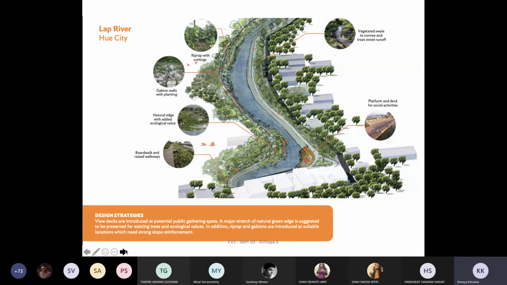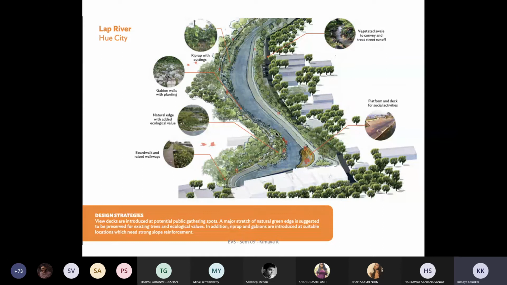The only thing is the amphitheaters that happen at the corners sometimes; if there is an ingress of excess water, it might overturn the amphitheater, and that's why this natural edge with ecological value is created as a bulge exactly on the opposite side, because then it absorbs the impact of the excess water that comes in. Also, there will be a lot of sedimentation of the soil that comes in, especially in Mithi.